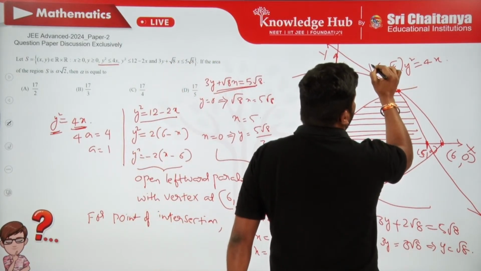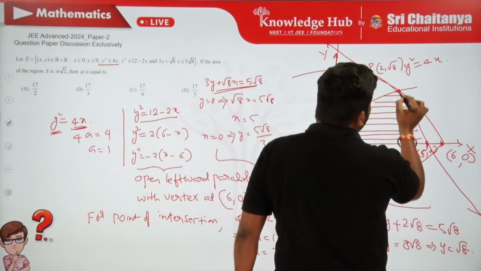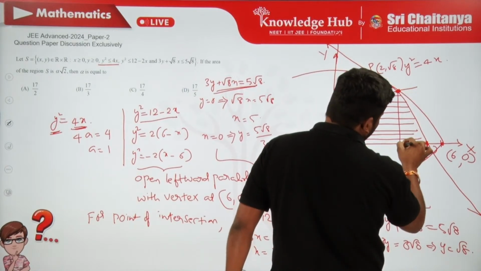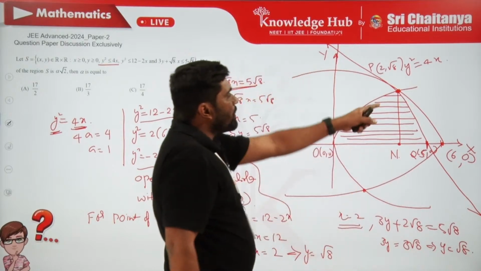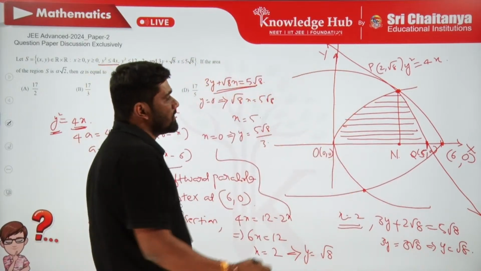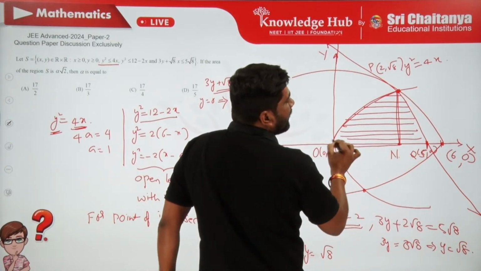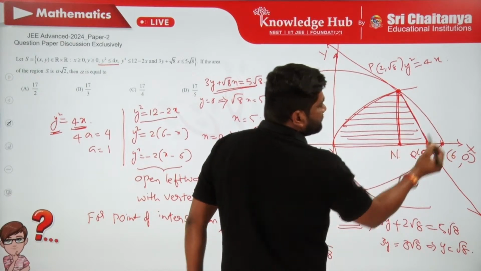Let this be the point P, O, and let this be Q. So let's draw a perpendicular from P onto this x-axis. Let this be N. So the area of this region is the same as the area of the region OPN and the area of the triangle PNQ.